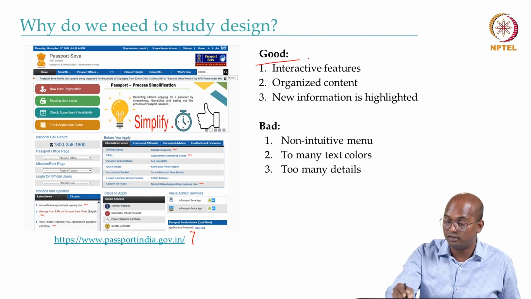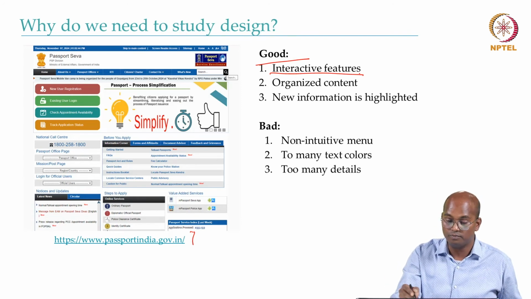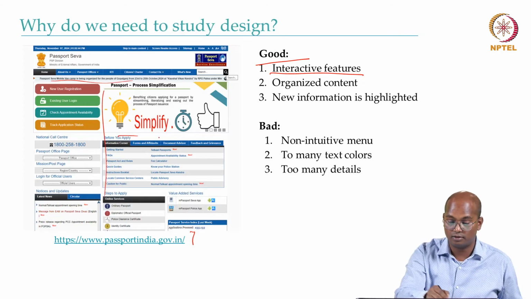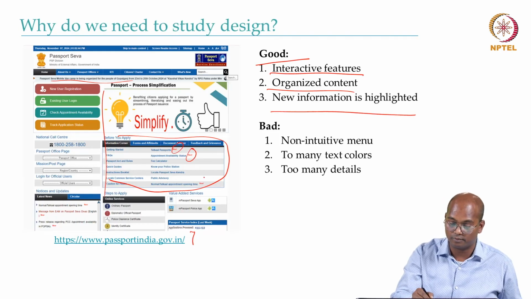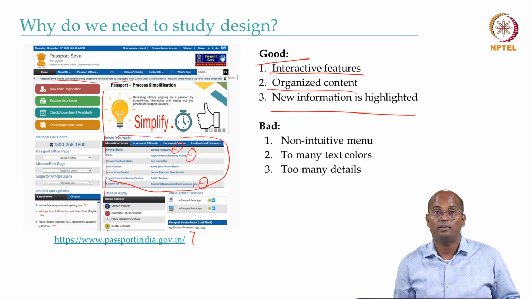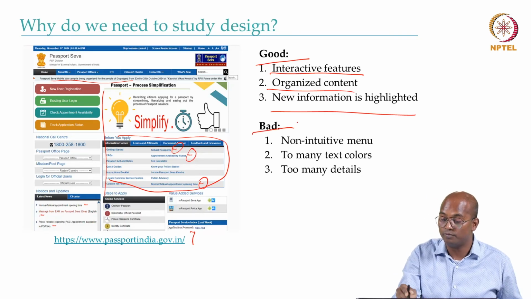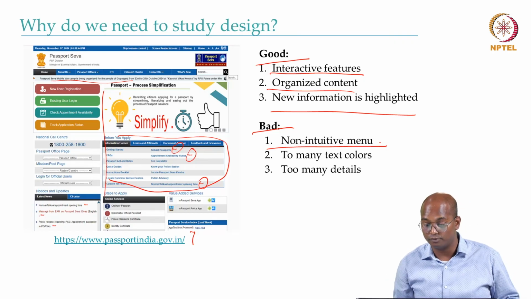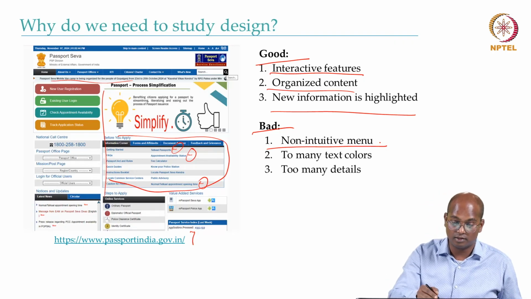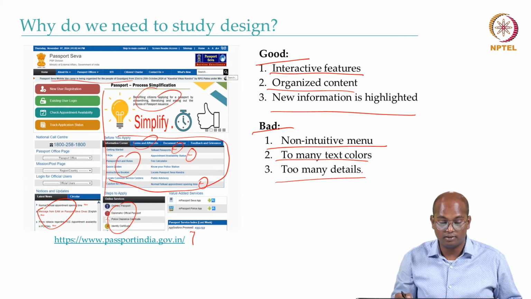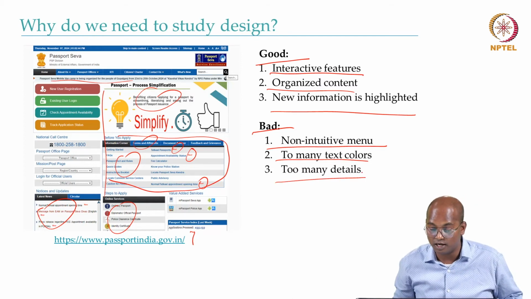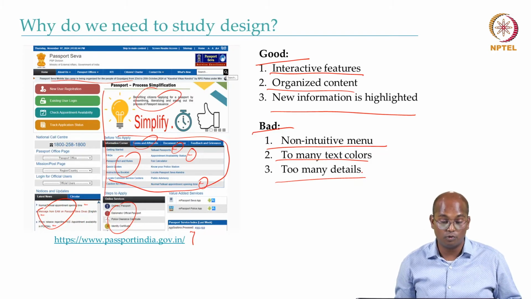There are of course some good things. It has many interactive features, contents are quite organized, and new information is highlighted. That is good. But there's something that can also be improved. The menus are not intuitive. There are too many text colors, right? You can see here it's confusing, and there are too many details. It has a lot of information. It is very hard for any user to find what they're looking for. Let's see another example.